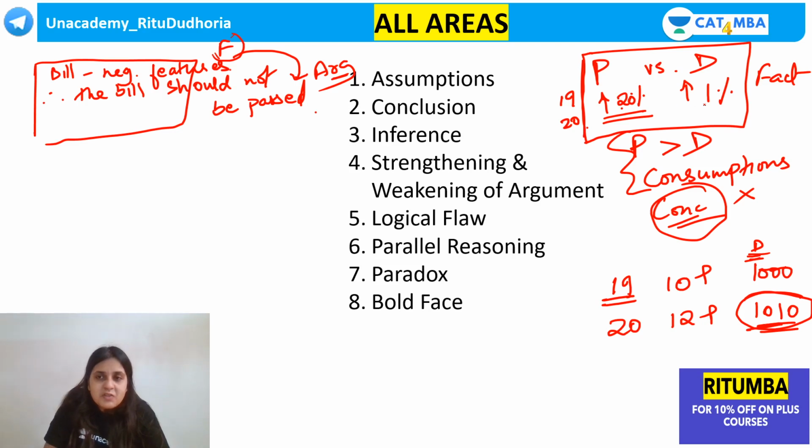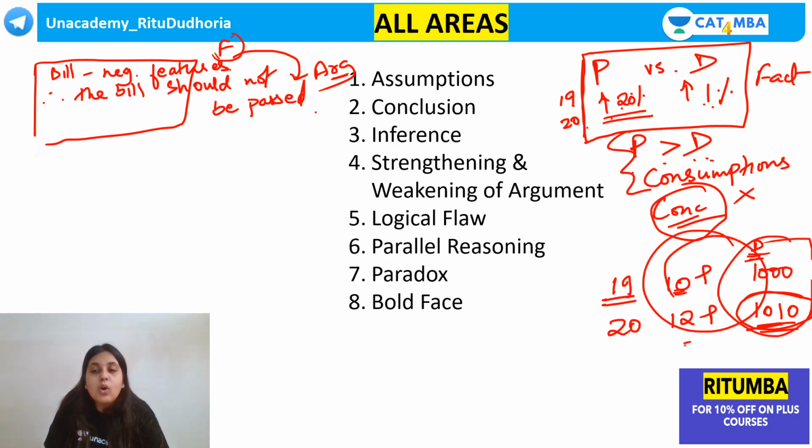Now, only on the basis of percentage, you cannot say pizzas are consumed more than dosas. You need actual numbers. You need either the base value or the final value. So, in this question, the fact is not supporting the conclusion. और fact और conclusion के बीच में some gap है, some variance है, some mismatch है. यहाँ पे fact clearly supports the argument. यहाँ पे fact और argument और opinion के बीच में थोड़ा सा mismatch है.